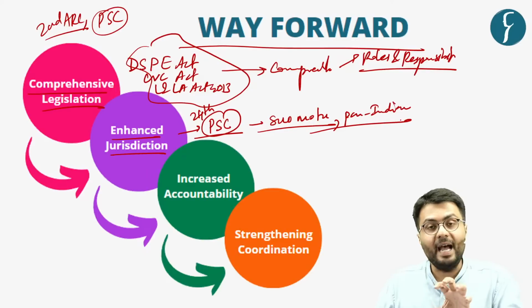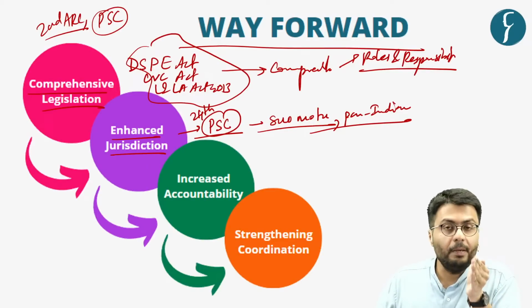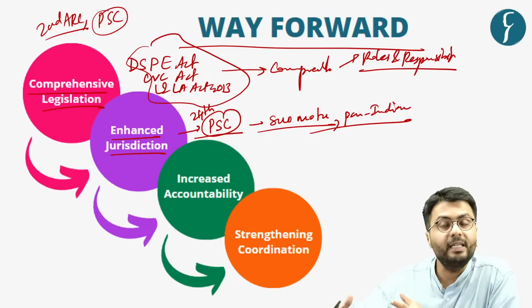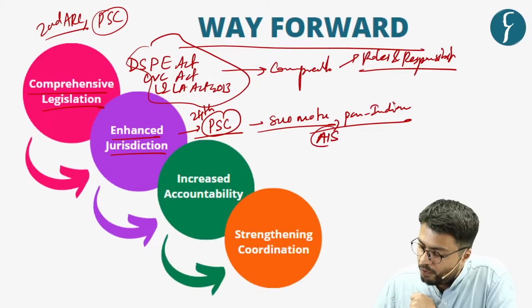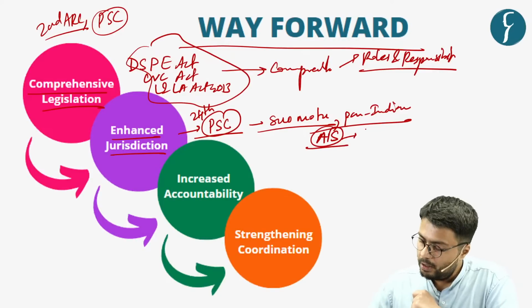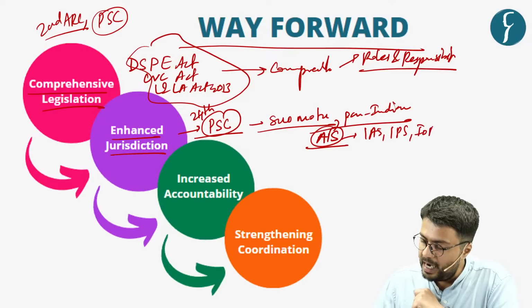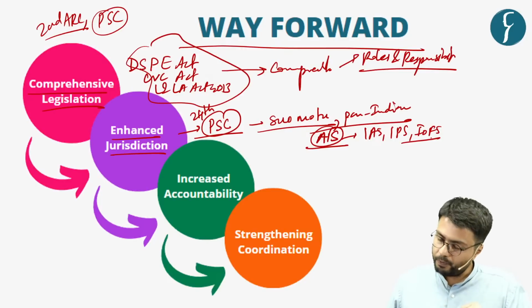Also, this body highlights that the CBI's jurisdiction should also extend to investigating corruption cases against the members of All India Services, that is, Indian Administrative Service, Indian Police Service, and Indian Foreign Service.